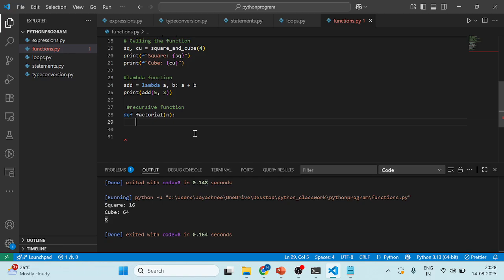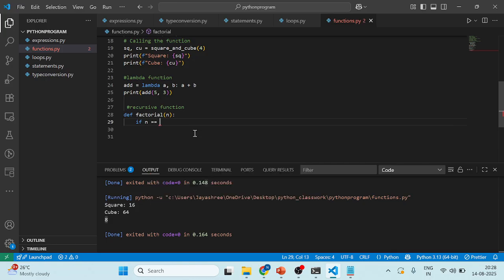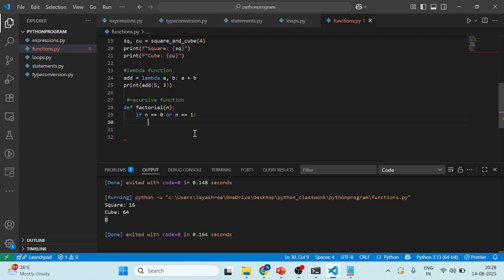After that I'm taking a statement here that will be if, and I'm comparing n equal to 1. After that a return statement, return 1.